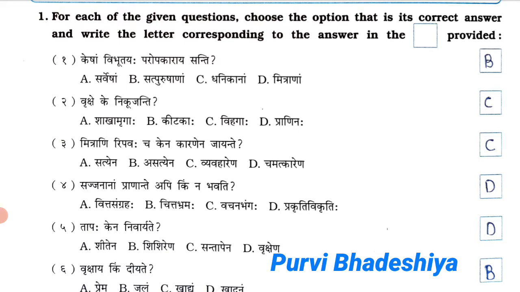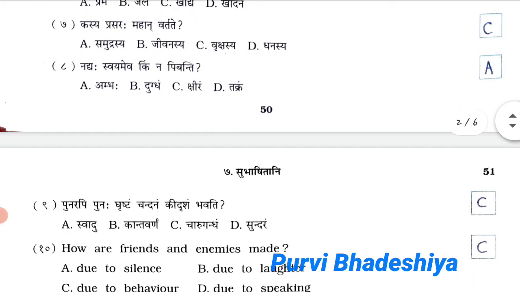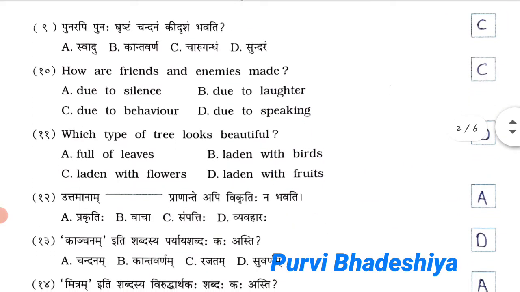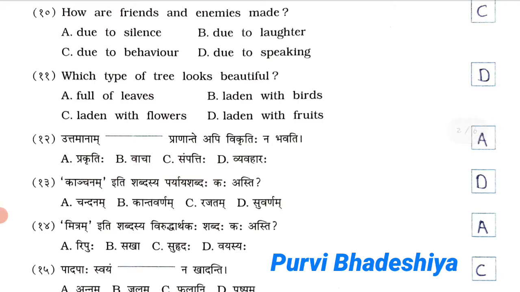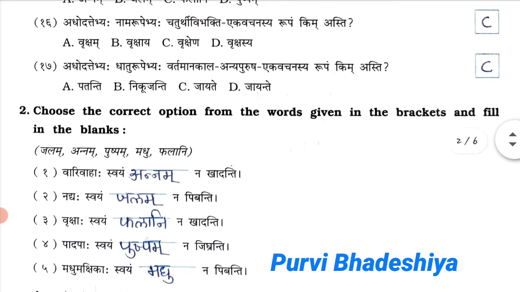So the very first MCQ is B, second C, third C, fourth D, fifth D, sixth B. Now MCQ number 7 answer is C, 8 A, 9 number MCQ answer C, 10 number C, 11 number D, 12 number A, 13 D, 14 A, 15 C. MCQ number 16 answer is C, 17 answer is C.